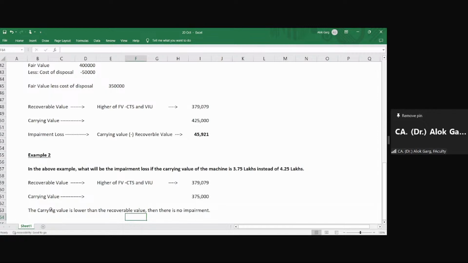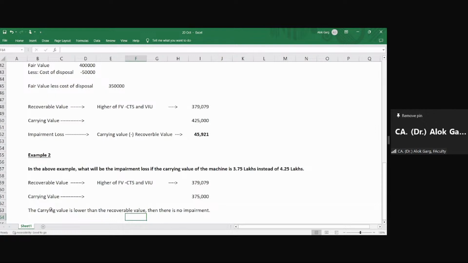Second, if the student is a little bit smart, what he or she will do is not take the impairment loss, but write in the question paper that the company has to recognize a revaluation surplus of 4079, and the question is talking about the cost model. Correct, the question is talking about the cost model. What should be done, a revaluation surplus if it is the cost model? No. Yesterday we understood that in investment property there is only a cost model. Revaluation model is not allowed, and we haven't talked about revaluation surplus.